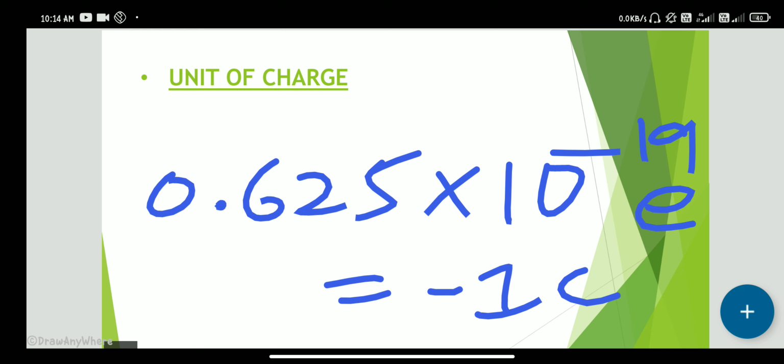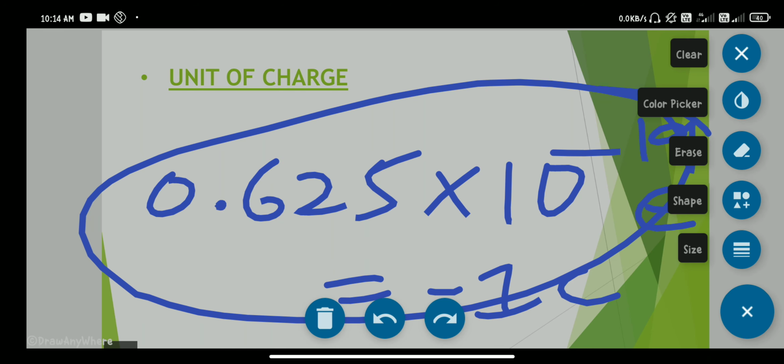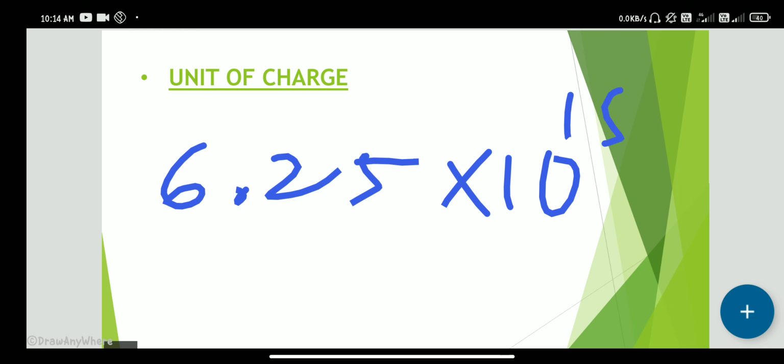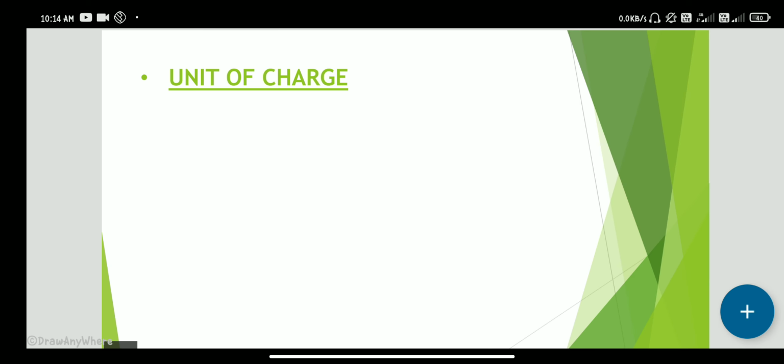Okay, 0.625 into 10 power of minus 19 electrons in 1 negative coulomb. So we can modify this: 6.25 into 10 power of 18 electrons equal to 1 negative coulomb. This is C, coulombs. Yeah, this is the unit of the charge. Then we discuss some things.